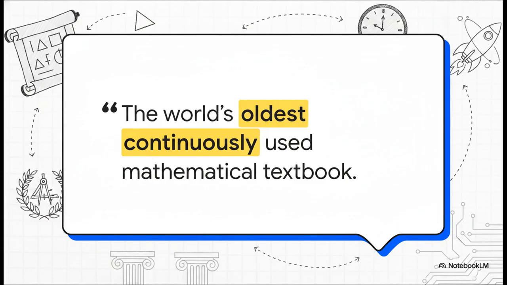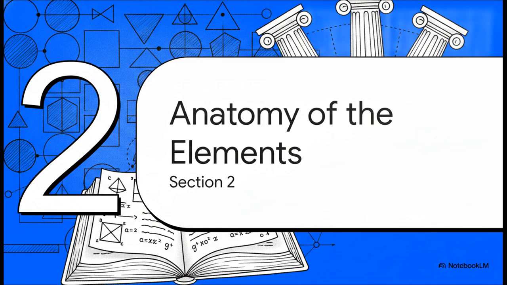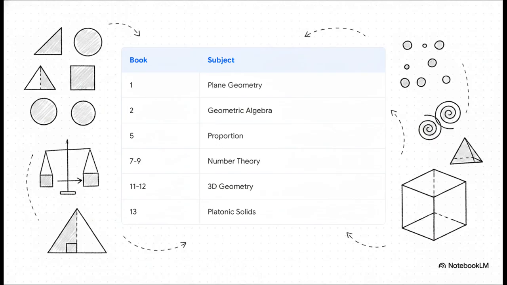It's pretty incredible. Moving right along to Section 2, Anatomy of the Elements. Now, to really grasp the sheer massive scale of what we're looking at, you have to realize the Elements is not just a single book about drawing triangles. Not even close. It's a vast library made up of 13 distinct books. It covers number theory in books 7 through 9, algebraic interpretations in book 2, and it even goes all the way into three-dimensional stereometry and Platonic solids in the later ones. It was basically a comprehensive master file of the entire mathematical universe known at the time.